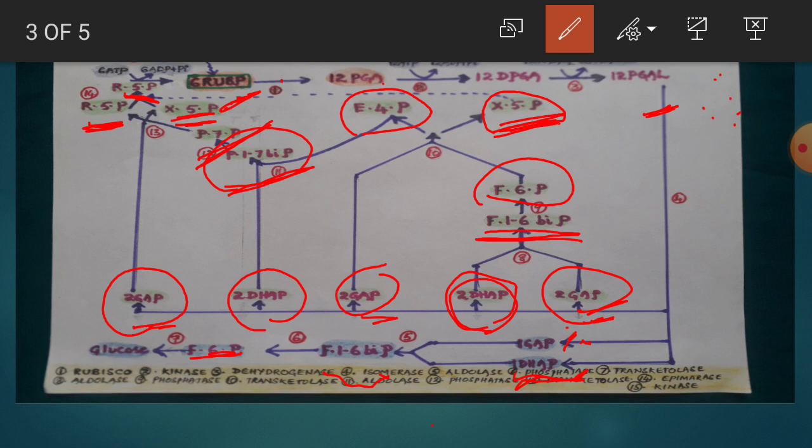So we are talking about the 14th reaction. Here the already formed xylulose 5-phosphate, the newly formed xylulose 5-phosphate, and ribose 5-phosphate, these 3 molecules condense in the presence of an enzyme epimerase and form what? Ribulose 5-phosphate. This is the last substance, ribulose 5-phosphate. And in the 15th reaction, the formed ribulose 5-phosphate consumes 6 ATP molecules in the presence of an enzyme kinase, and they again form the first substance, that is ribulose 1,5-bisphosphate.